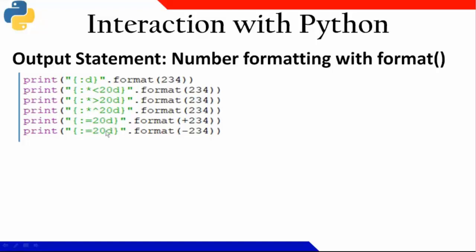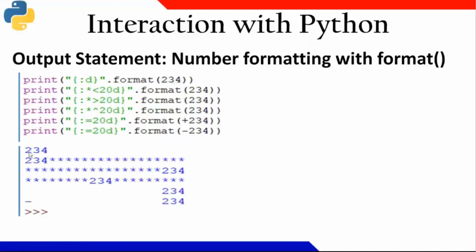Equal to, I have written. So for this equal to, I have written plus and minus symbol. Rest of them are 2, 3, 4 only. Now you can see here. When I am writing simple 2, 3, 4 with percentage, simple 2, 3, 4 is written here. Okay. Now 2, 3, 4 with the left justification. It means 20 spaces are there, and out of these 20 spaces, 2, 3, 4 will be written on the left of it. Similarly, this is right justification. So on this particular string, 20 spaces are reserved. On the right of it, 2, 3, 4 are written.